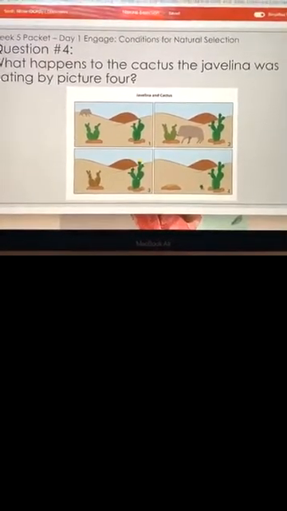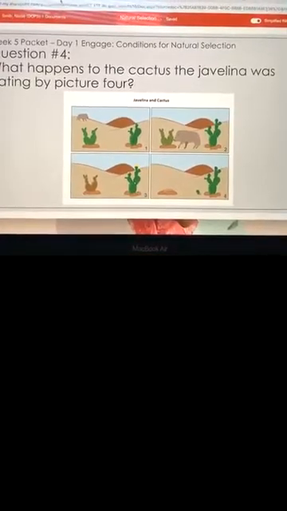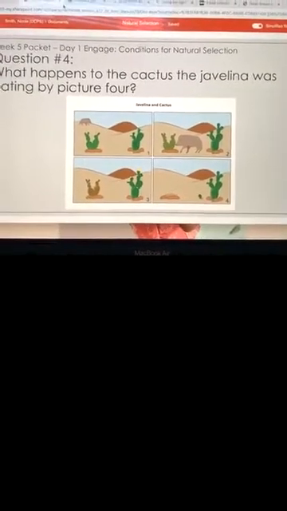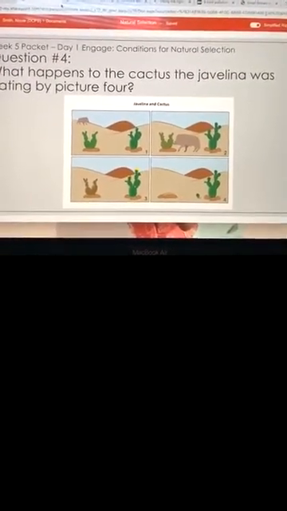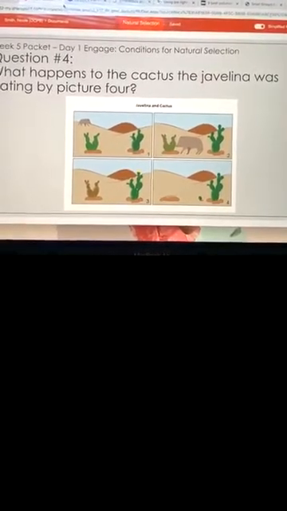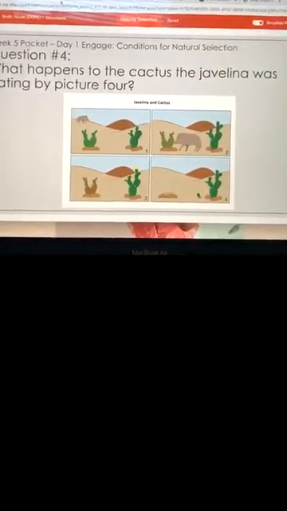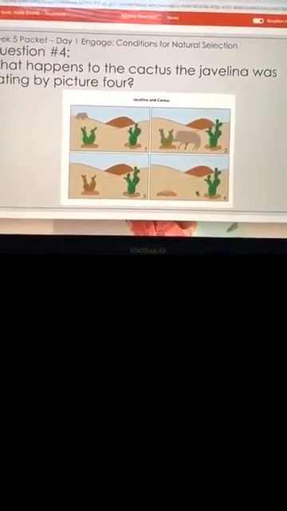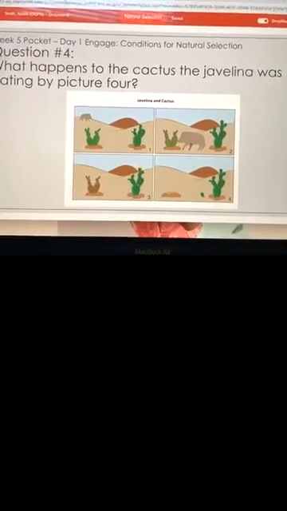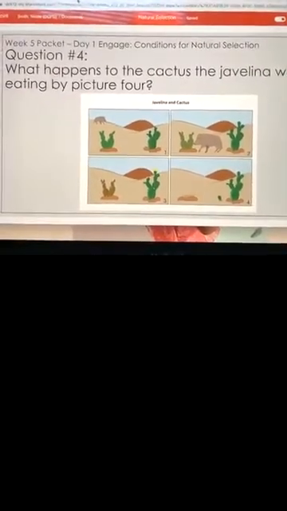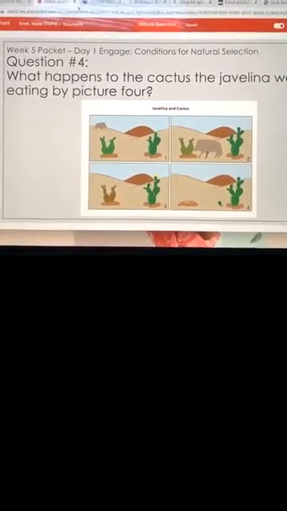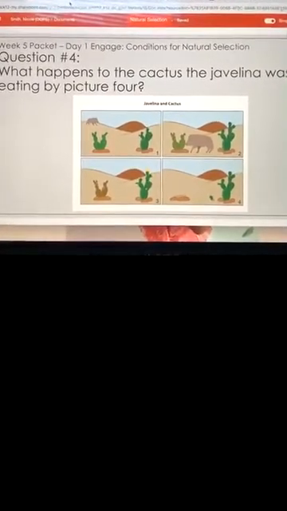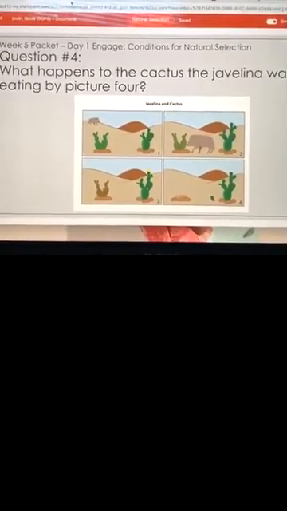All right, so the cactus without needles has died, and the cactus that had needles has reproduced. Again, question 4, the cactus without needles has died, and the cactus with needles has reproduced.